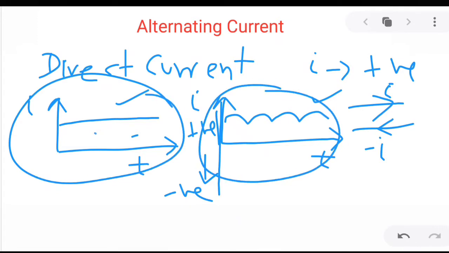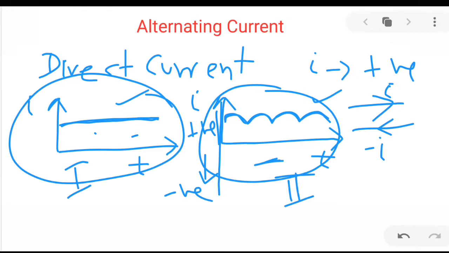But in graph number 1, the magnitude of the current is constant, it is not changing with time. In graph 2, the magnitude of current is increasing and decreasing, it is changing, but it is not becoming negative. So this is another type of current, but this second graph is not an alternating current.